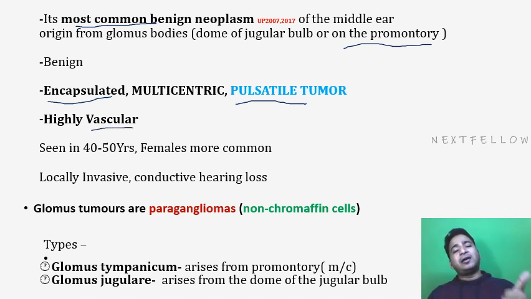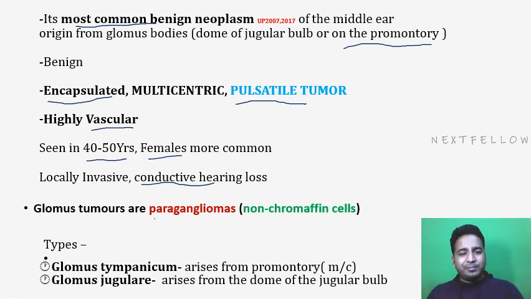As the name suggests, they arise from the glomus bodies around the jugular bulb, which is a vascular structure, or around the promontories. Usually they are present in 40 to 50 year old adult patients, and females are more commonly affected. These tumors are locally invasive. We know these are benign tumors, not malignant, so they can't spread very distantly. So what they do is local invasion, causing conductive hearing loss. Why conductive? Because these are pathologies of the middle ear. So either they restrict the tympanic membrane or the ossicular mobility, leading to conductive hearing loss.